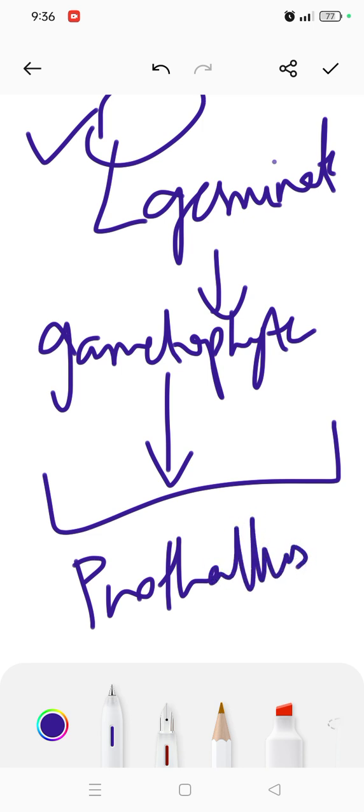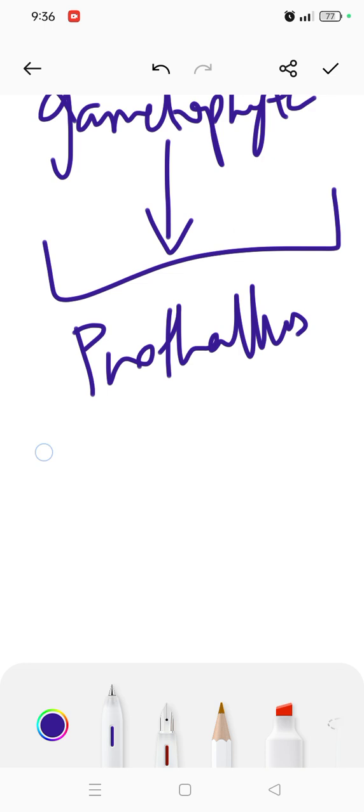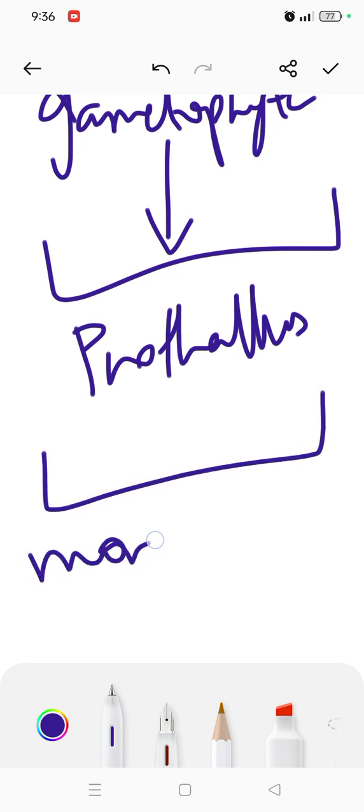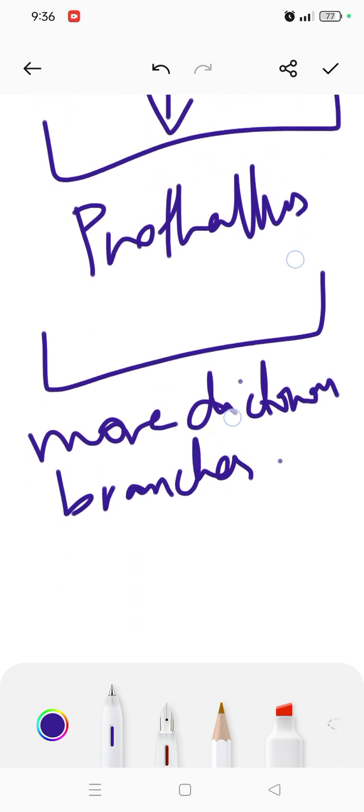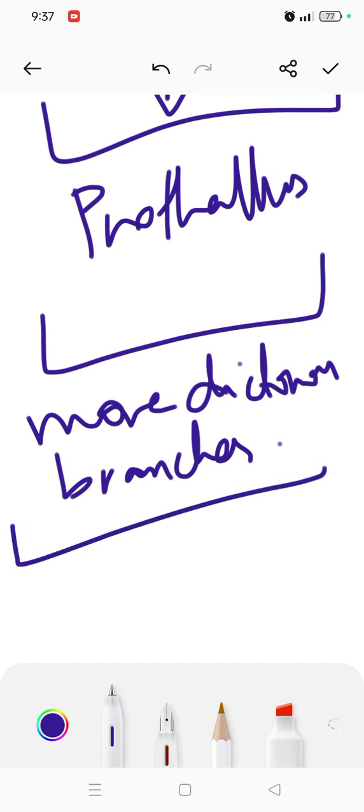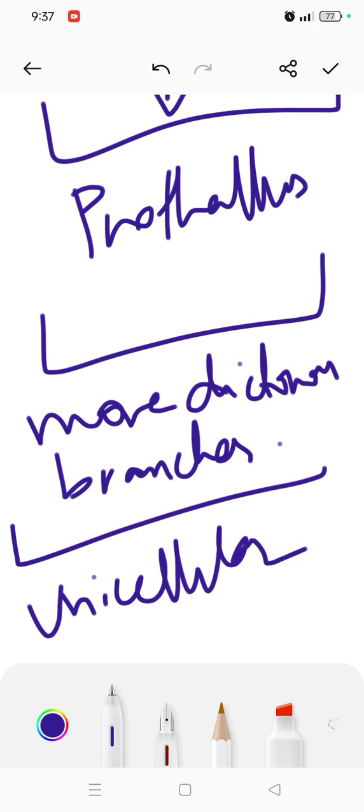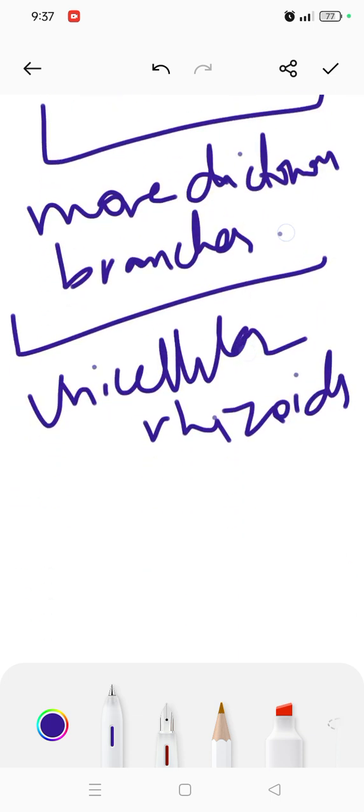You also see that they have more dichotomous branches, and they bear multiple unicellular rhizoids. Rhizoids I've mentioned in so many videos.